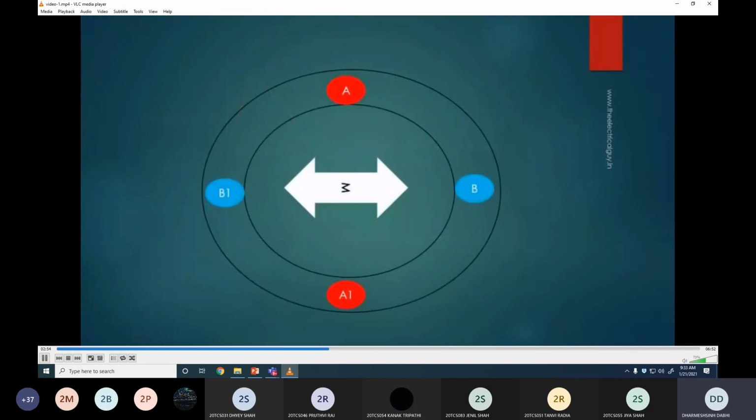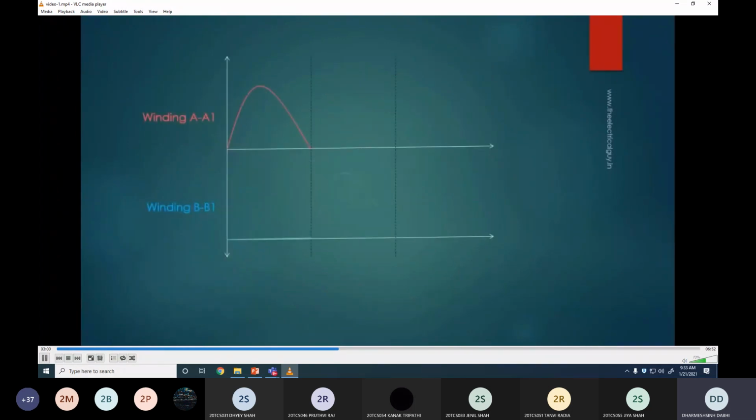So of course, when the magnet rotates by 90 degrees mechanically, the voltage across winding B1 will reach its positive peak and the voltage across winding A1 will be zero. Therefore, we can say that these two voltages are out of phase by 90 degrees. This simply means that one voltage will reach its peak 90 degrees before the other.